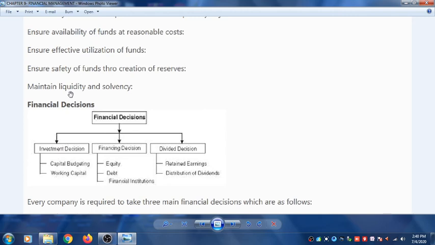Reserves are basically the extra money which is kept in the company for further use, which is shown in the balance sheet as reserves and surplus. So whenever the company is in need of money, the money is taken out from the reserves and surplus and utilized. So financial management ensures safety of fund by creating a large pool of reserves and surplus. And the last one is maintaining liquidity and solvency. So financial management maintains liquidity of the business and also the solvency of the business.